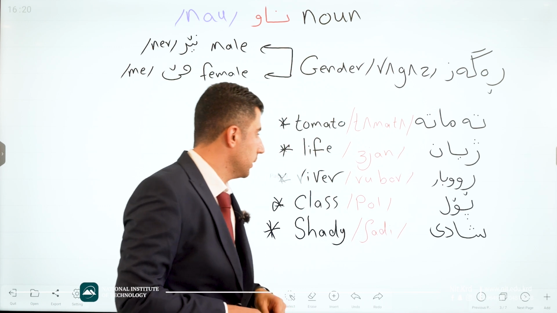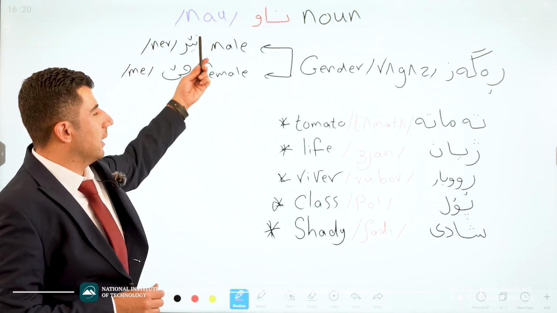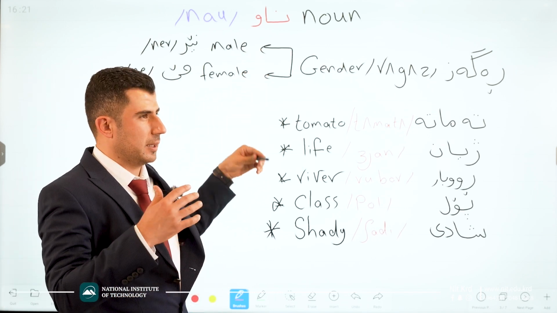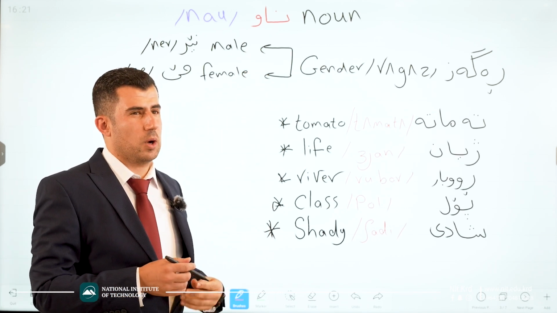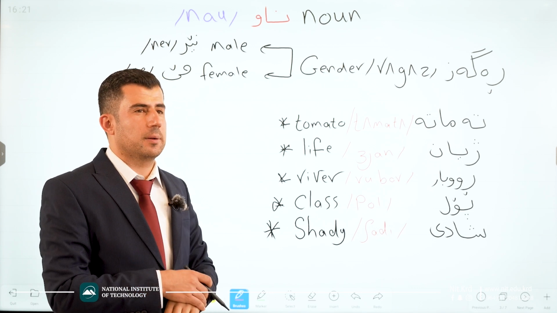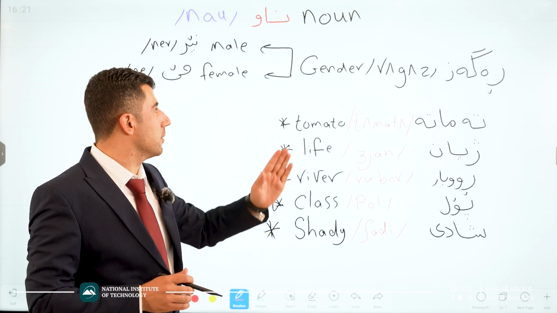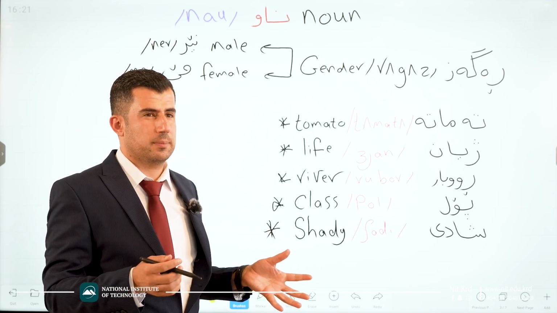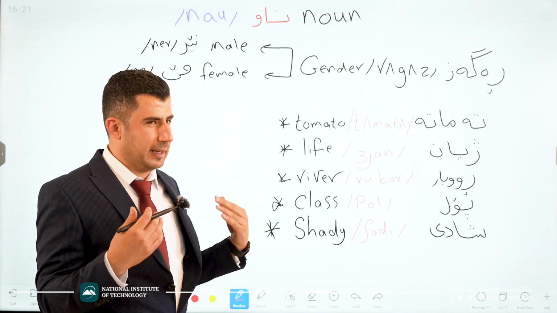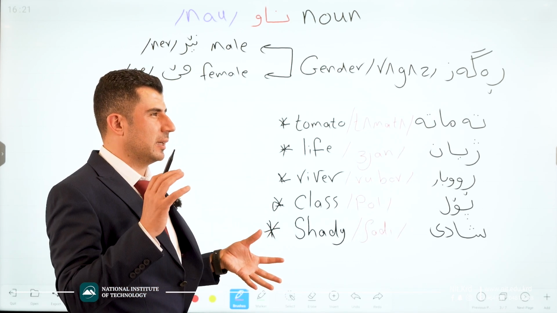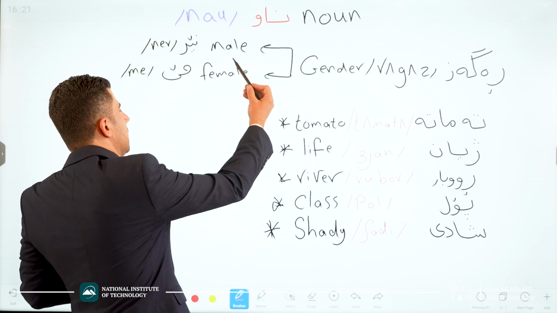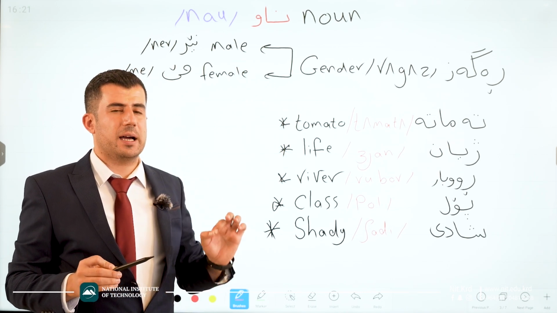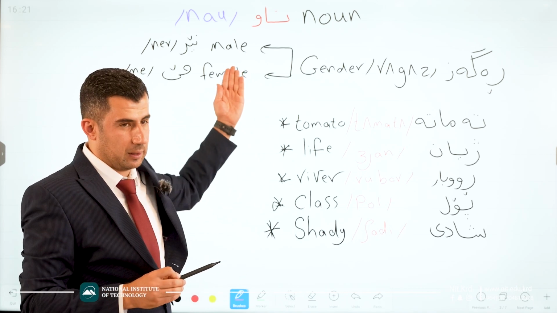And then, according to Kurdish language, I think in other languages we have the same, but mostly in Arabic language we have male and female for most of the things. In English also the same, but in Kurdish it is like this. We have some nouns just for boy or male.